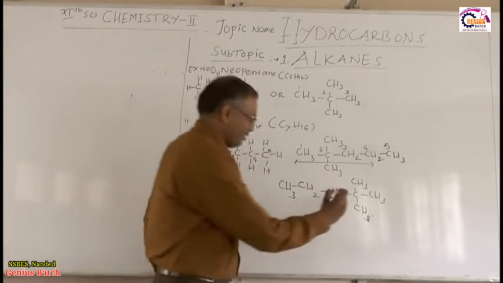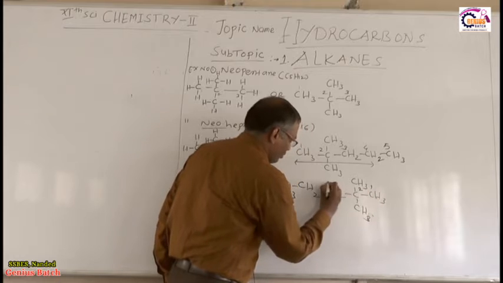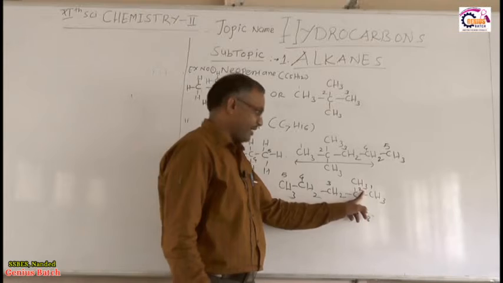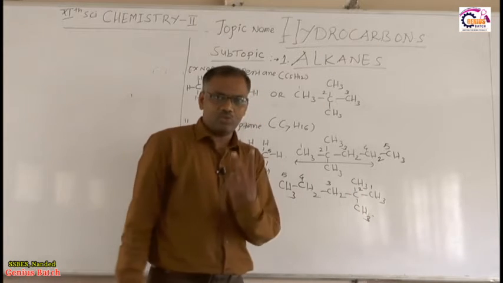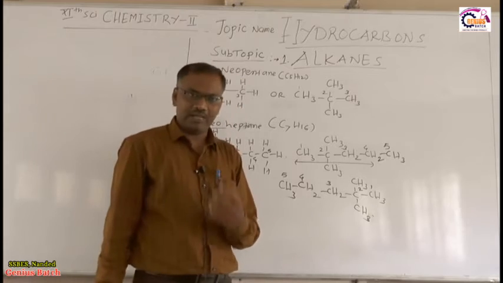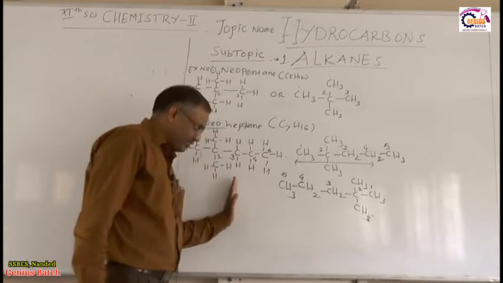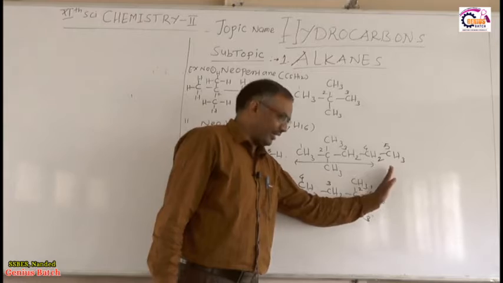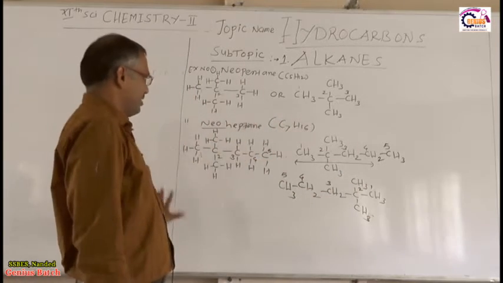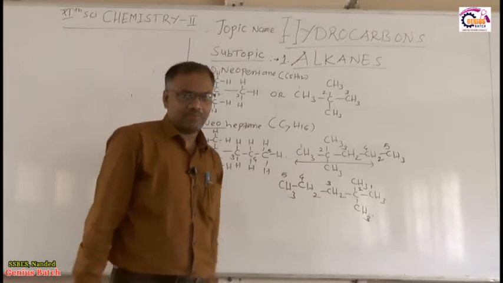Why? Because see here, 1, 2, 3, 4, 5. Second carbon atom has how many methyl groups? 2 methyl groups. Here also, second carbon atom, how many methyl groups? 2 methyl groups. So we can write either this way or this way, one and the same. So this is an example of neoheptane.